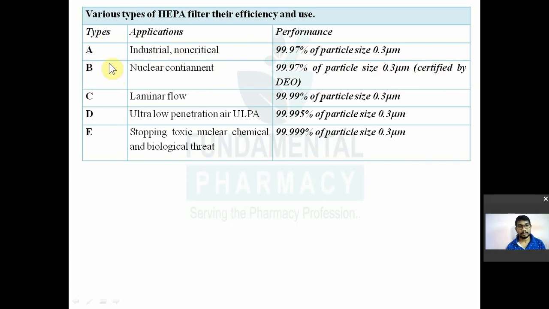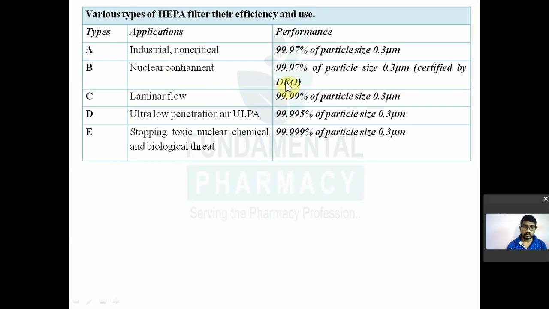Now HEPA filters type B are used to remove nuclear contaminants. Nuclear contaminants means आपका न्यूक्लियर रेडिएशन जो होता है, उसके लिए वो भी रिमूव करता है टाइप बी HEPA filters. Okay, so they have an efficiency of removing 0.3 micron particles, 99.97% efficiently, and it is also certified by DOE. DOE means Department of Energy.